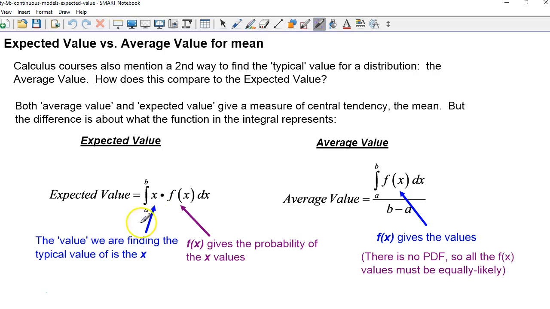Okay, expected value. The value that we're finding is the x. This is the value. And the f of x gives the probability density of the x values, right? So expected value, you can think of it as an average that's been weighted by the probability density function.